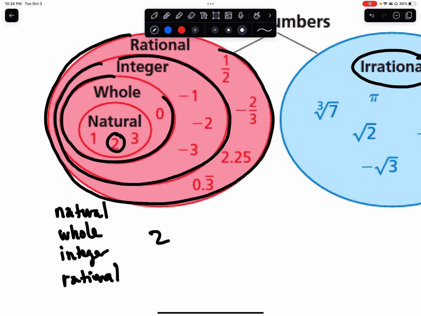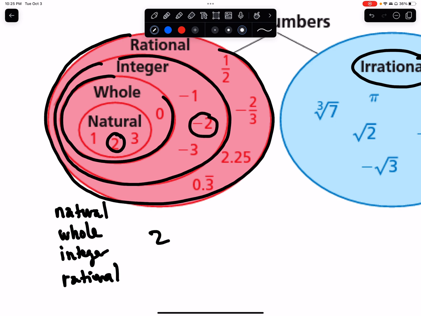Just like you, who live in Ashe County, you're an Ashe Countian, a North Carolinian, an American, and a North American all at the same time. 2 is a natural number, it's a whole number, it's an integer, and it's a rational number all at the same time. Okay. What about -2 though?